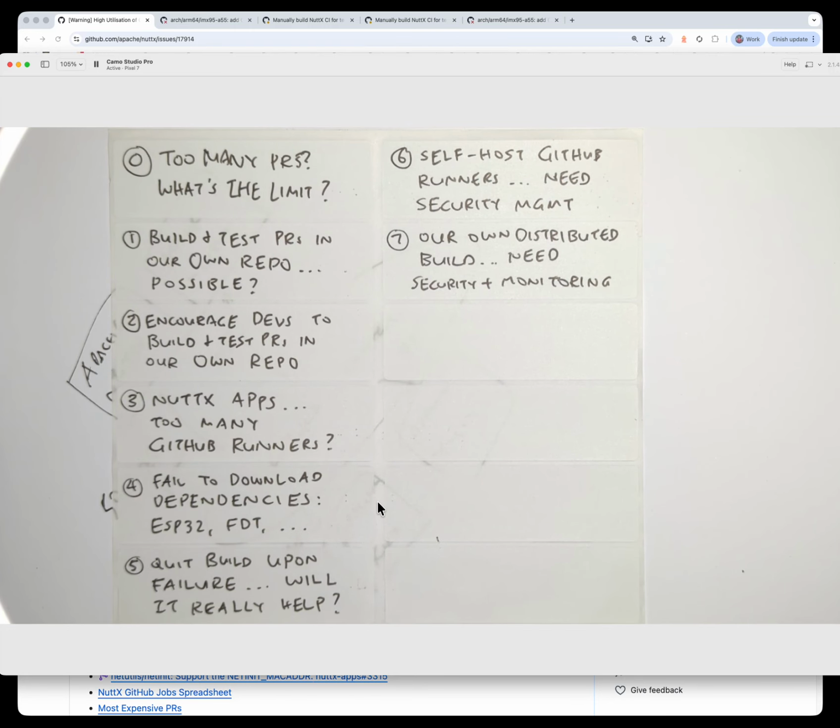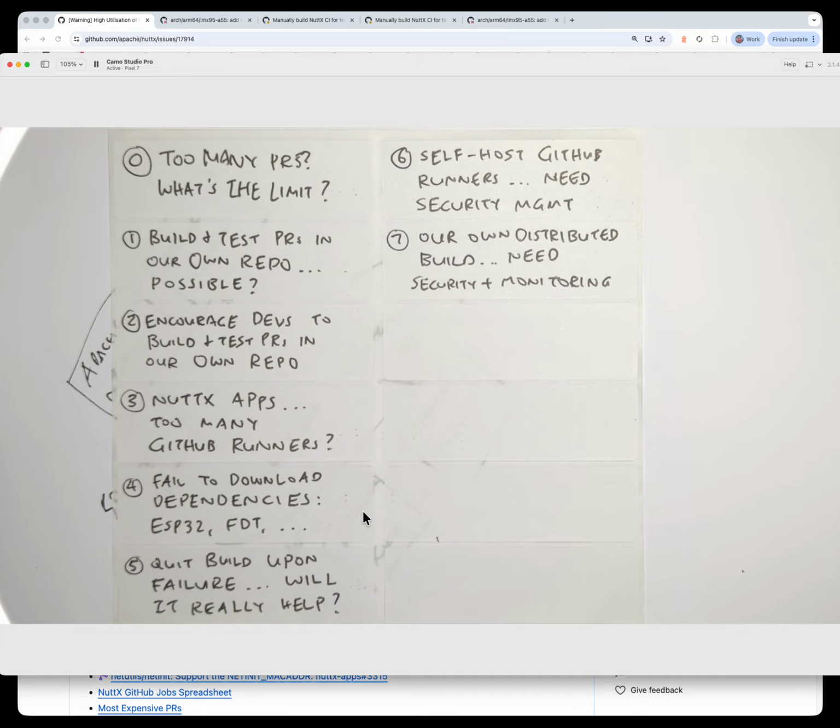Hopefully this will fix the downloading of dependencies. Remember, we had some issues with downloading of dependencies. Sometimes it would fail to download ESP32 runtime, FDT device tree runtime, or OpenAMP runtime, and the job will fail, and it will kill the whole NuttX CI workflow. And it's not really our own fault, not the fault of developers.